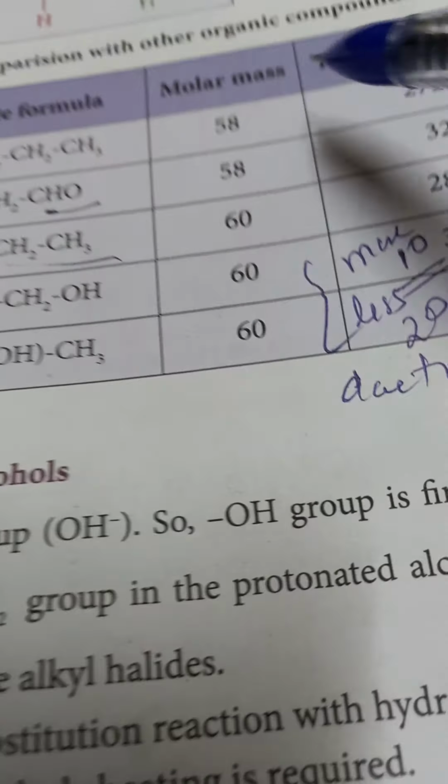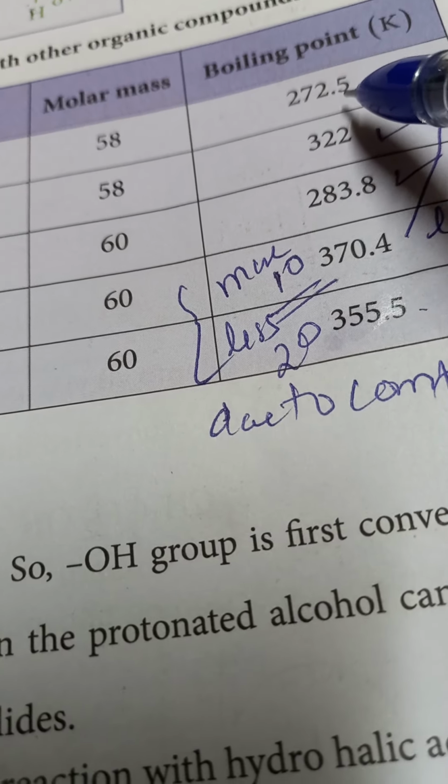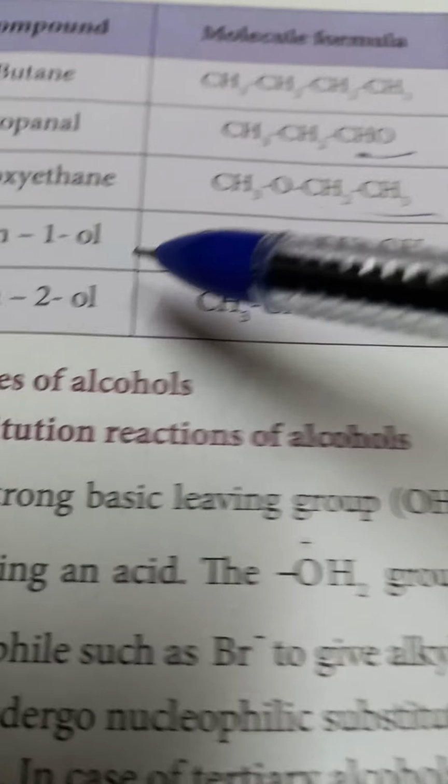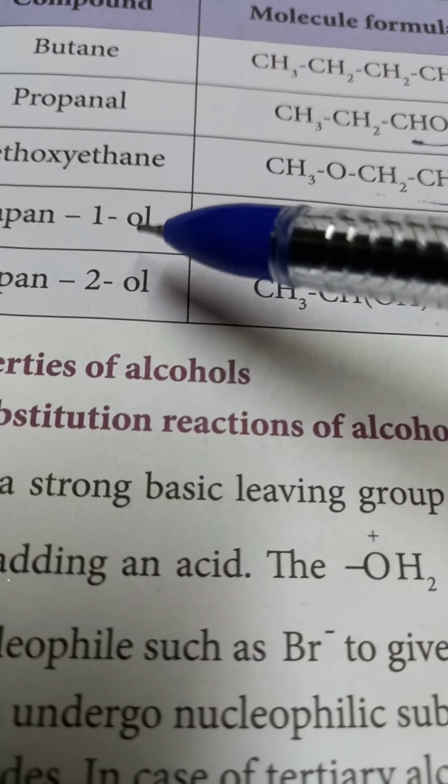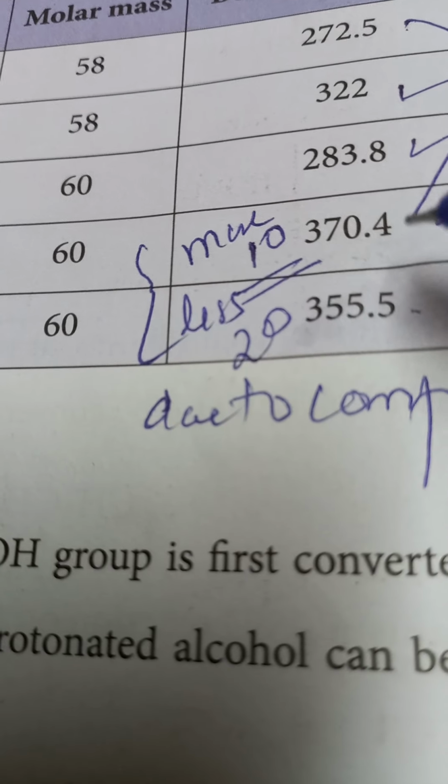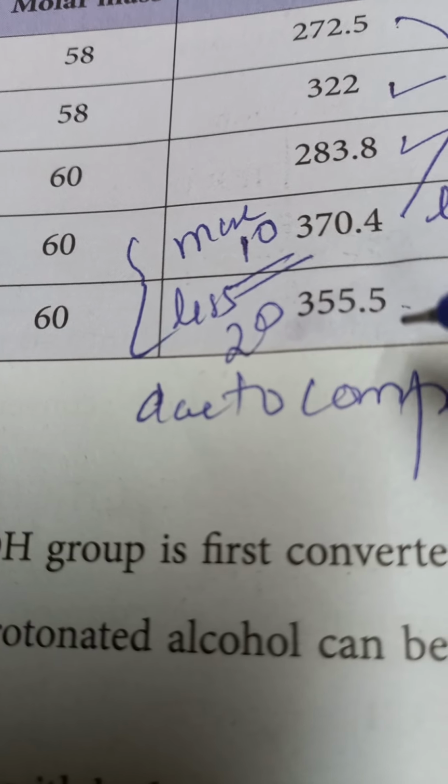See in your book. In your book, this is butane, one of the alkane compounds. The boiling point is 272.5. But propan-1-ol and propan-2-ol, these are alcohol compounds. See the boiling points, 370.4 and 355.5.